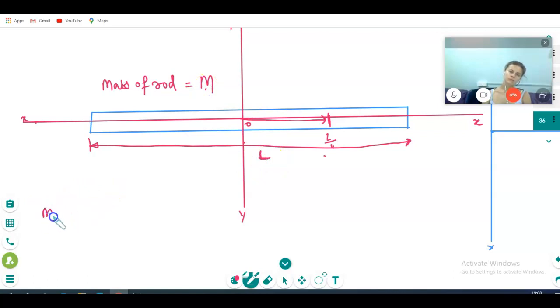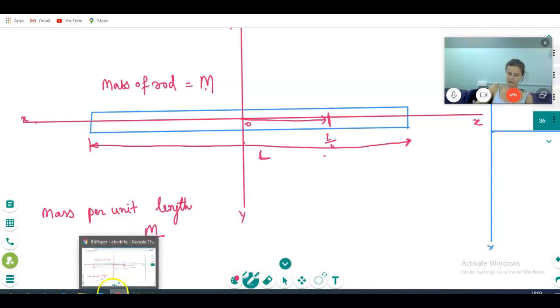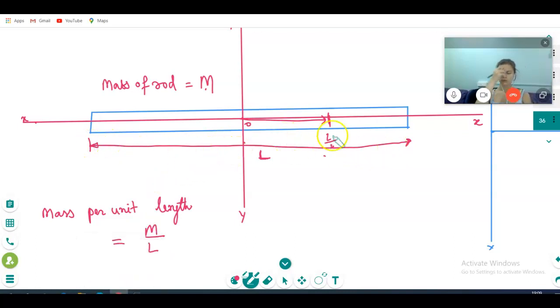Mass per unit length is how much? M divided by L. Yes, because M is the total mass and L is the length. Because I have to take small pieces of this rod.